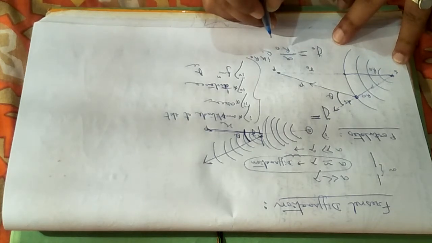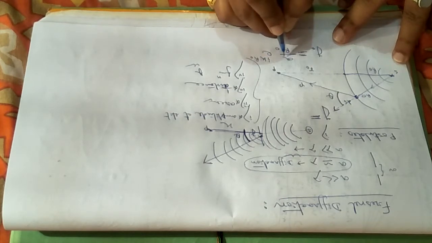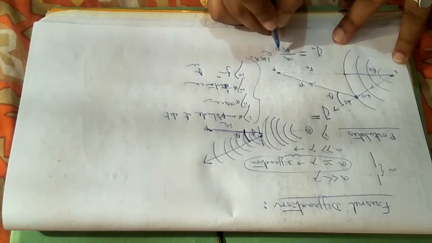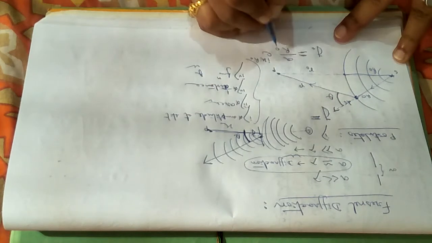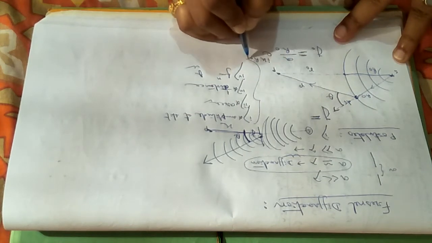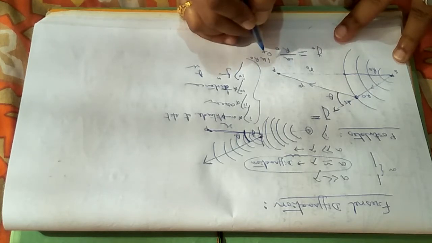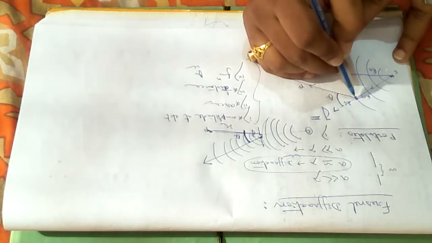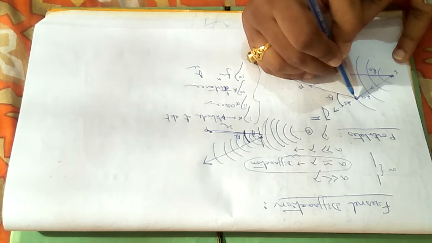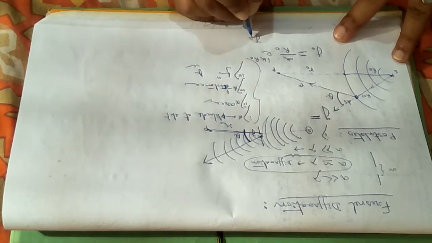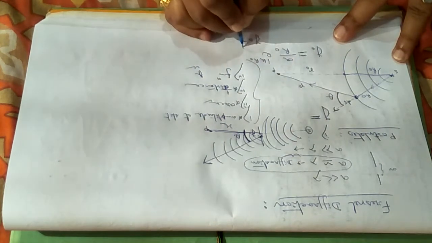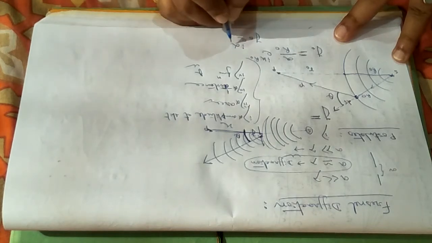And A by r0, why A by r0? Because it is inversely proportional to the distance. The distance is r0 here. That is why 1 by r0 into e to the power i k r0. That is the phase part. So the displacement of all the waves at this point or on this aperture will be y0 e to the power i alpha, where alpha is the phase difference.